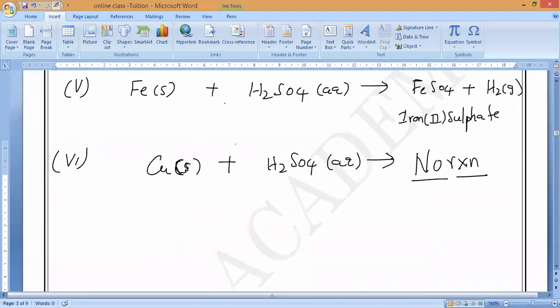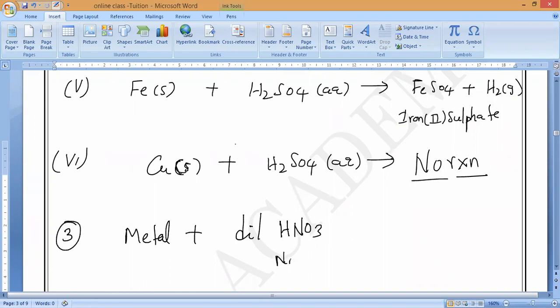So now we will discuss the reaction of metals with dilute nitric acid. Please all of you write. This is the third one. So metals react with what, guys? Dilute nitric acid. What is the formula of nitric acid? HNO3. Understand? Everybody write it.